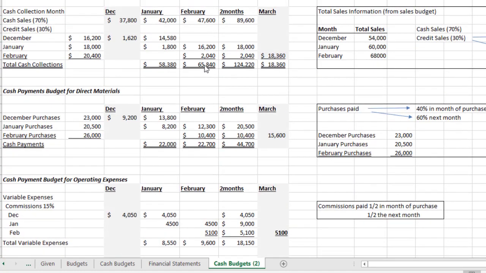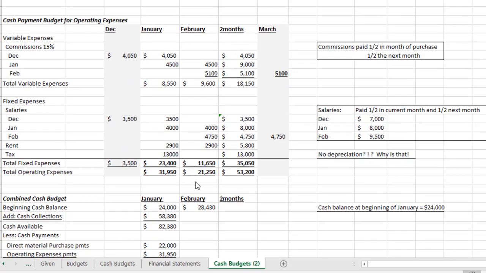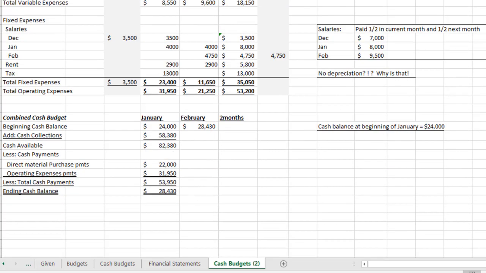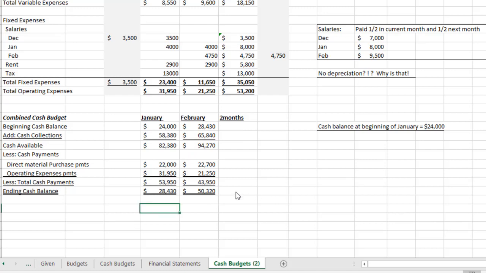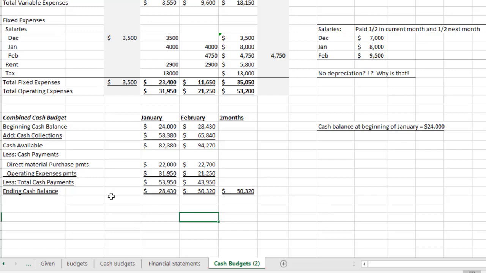Now again, I just go get my cash coming in. I put that for February, my cash going out, expected cash for payments for material, expected cash for payments for operating expenses, and then I'll see the difference. I expect to end the 2-month period of January, February with $50,320. So that's where I expect to end. So I'm going to put that here. That's my expected ending point for the 2-month period.